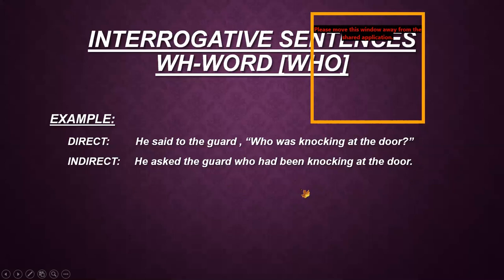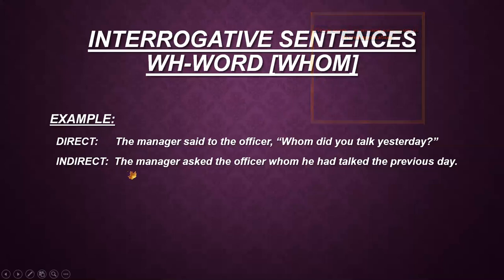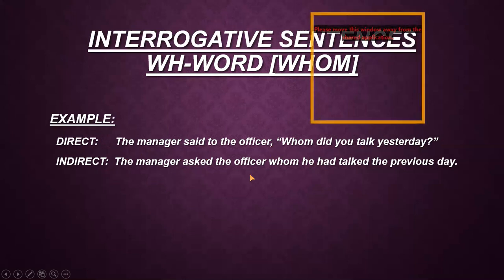Now I want to explain another interrogative sentence, with another WH word I have used here, which is whom. The sentence is: The manager said to the officer, comma, whom did you talk yesterday? Question mark. Now again, you can see that WH words are used to ask direct questions, and there are different WH words, some of which I have already explained.